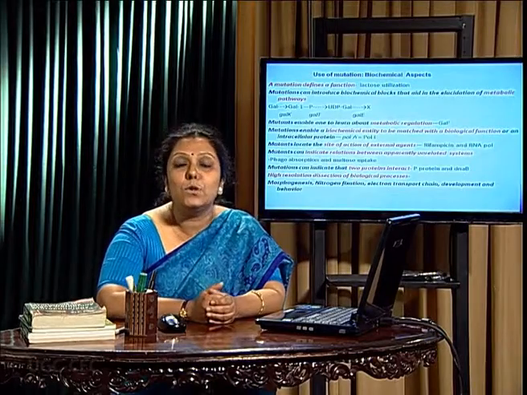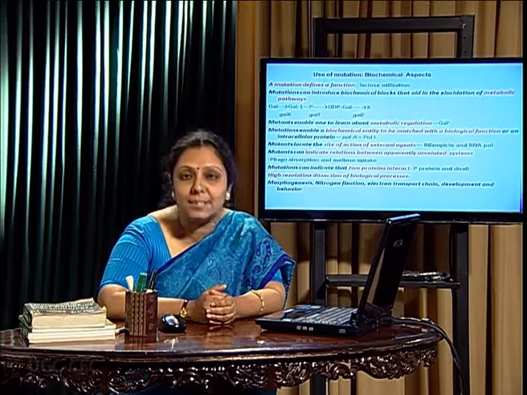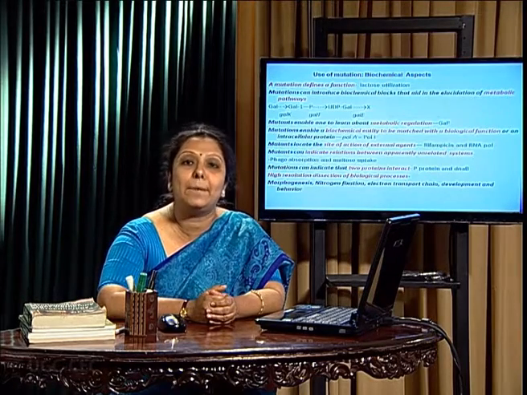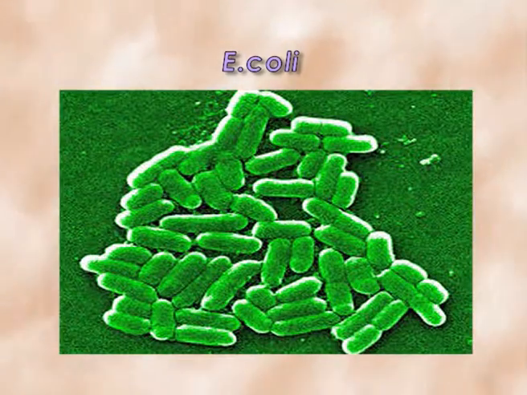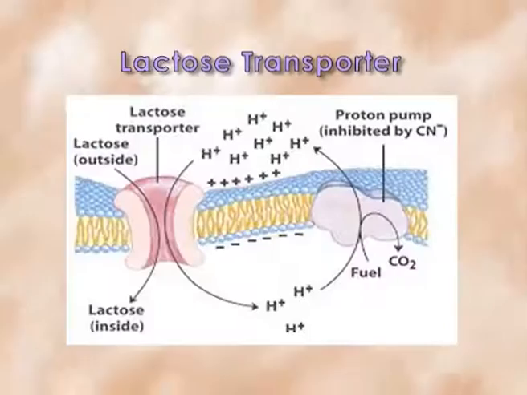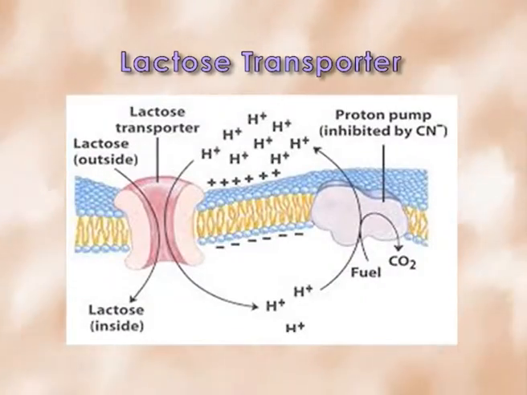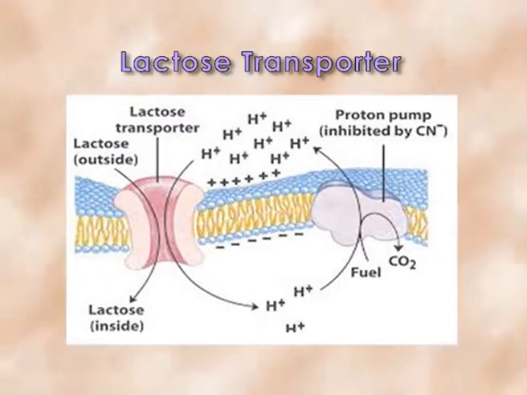Next one. The use of mutation in biochemistry actually helps to know about the biochemical pathway. Number 1, mutation defines biological function. Suppose E. coli is able to take up lactose at 10 to the power minus 5 molar. If they are unable, there must be some genetic makeup for that particular lactose uptake. So in this way, it gives rise to the idea of a lactose transporter. So it helps to know the mutant type about the biological functioning. It also helps to elucidate biochemical pathways by mutational block.